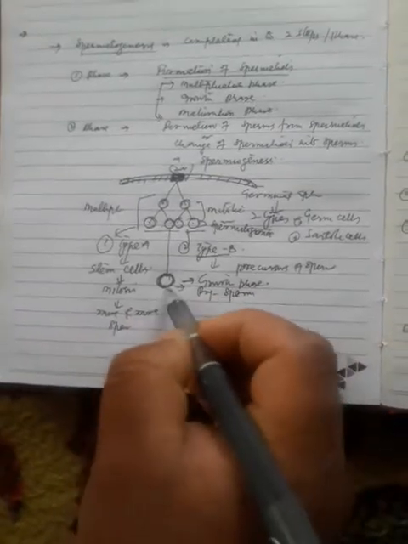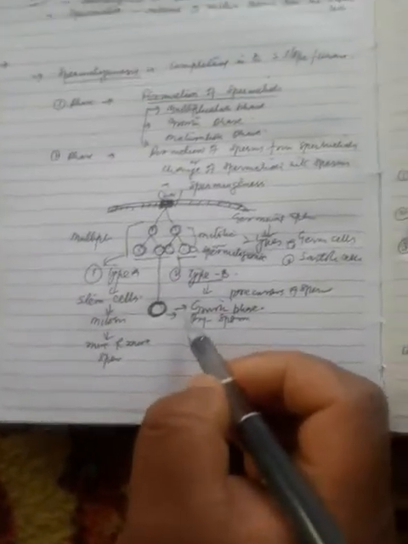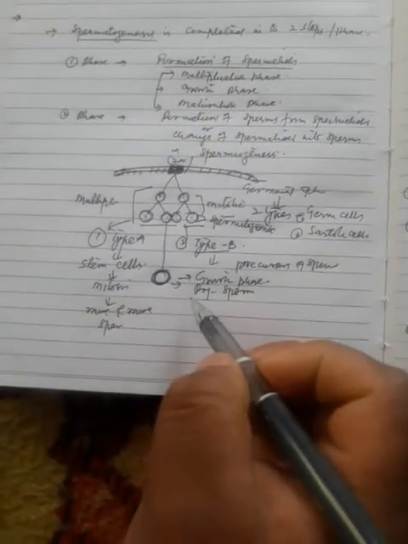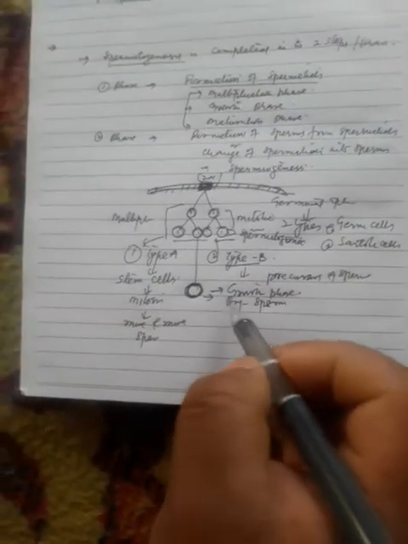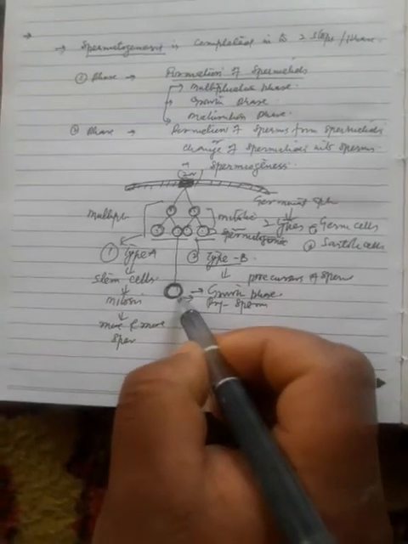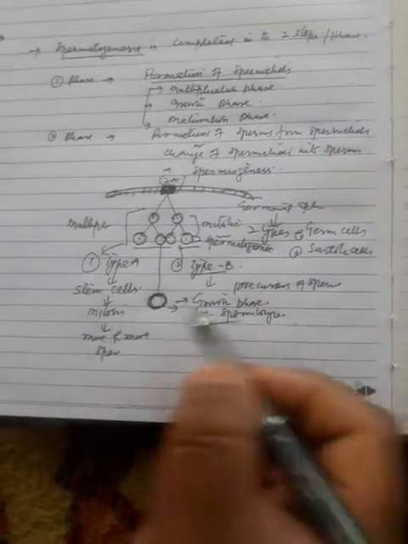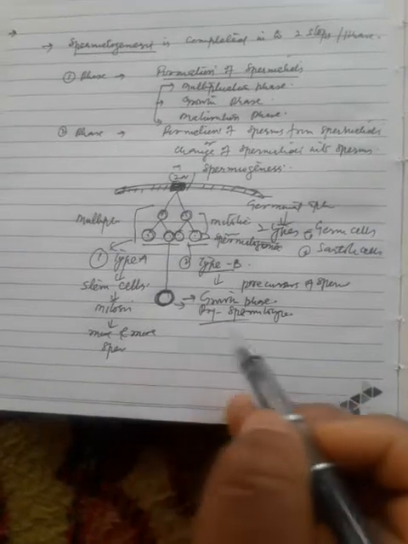So during the growth phase, what happens to it? Type B spermatogonium actively grows to a larger primary spermatocyte after obtaining nourishment from the nurse cells.